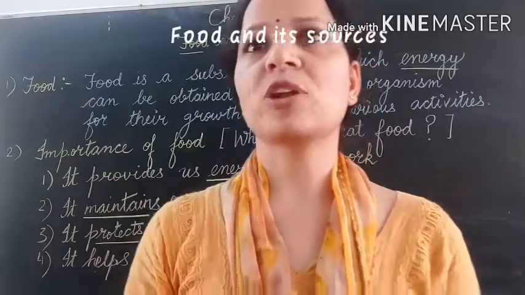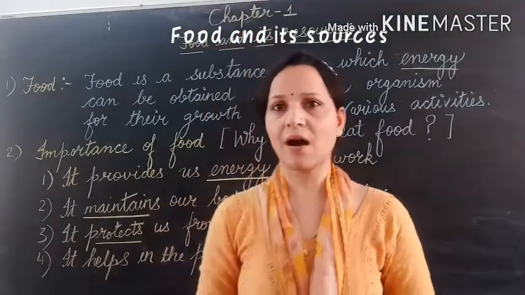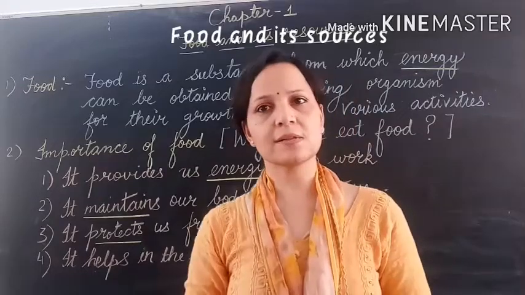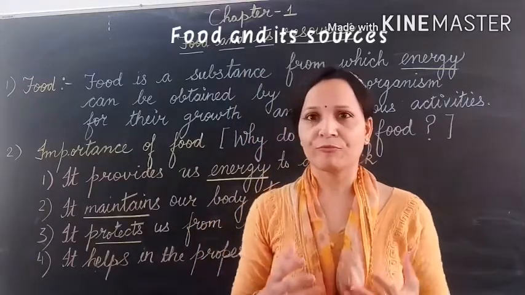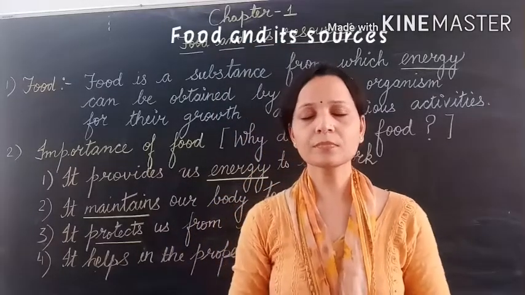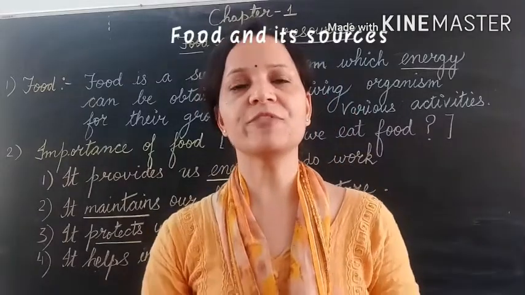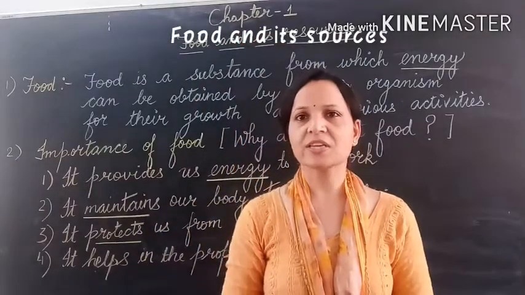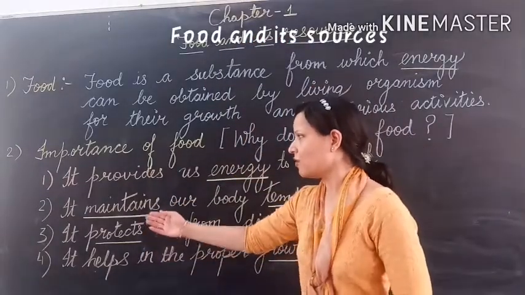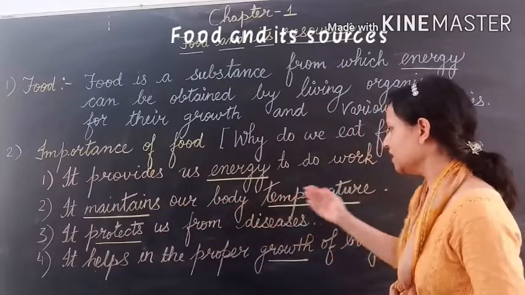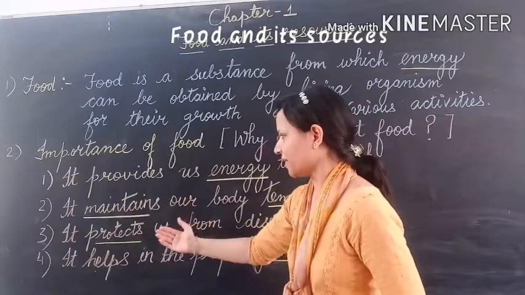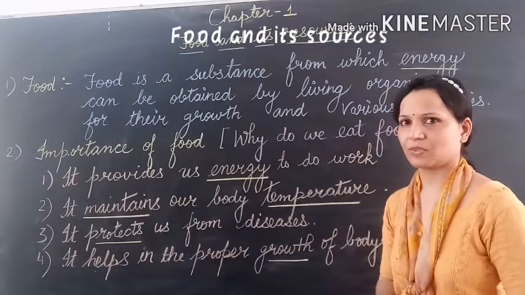One more example I would like to tell you. To run a car, we need petrol or diesel. So petrol and diesel are like fuel for the car. Like this, to run our body, we need food because food gives us energy. Point number 2, food maintains our body temperature. Point number 3, food protects us from diseases.